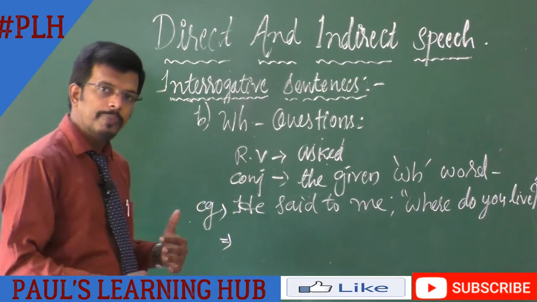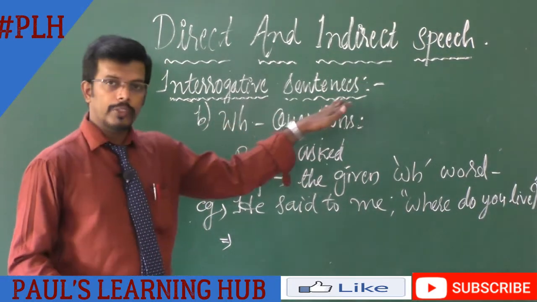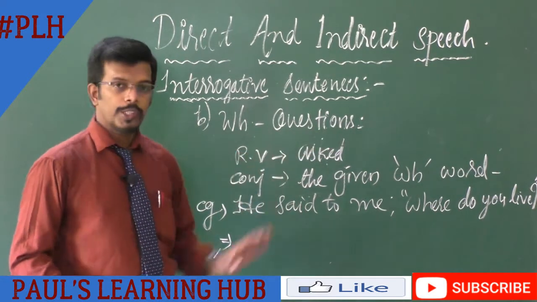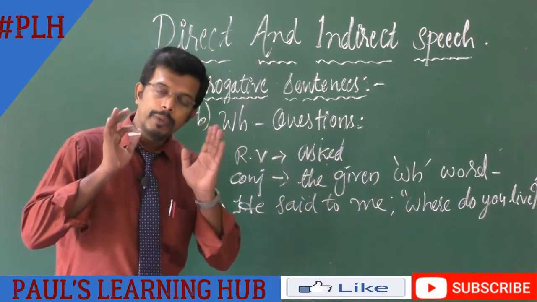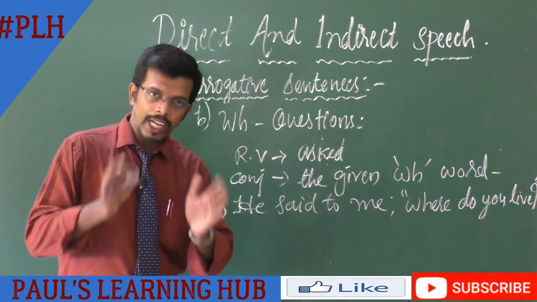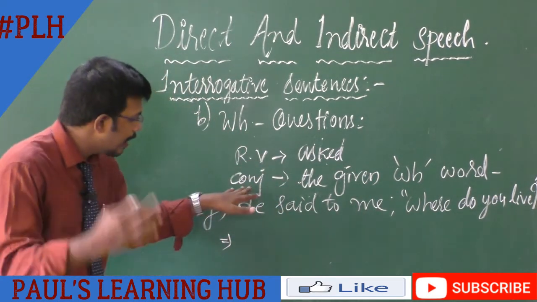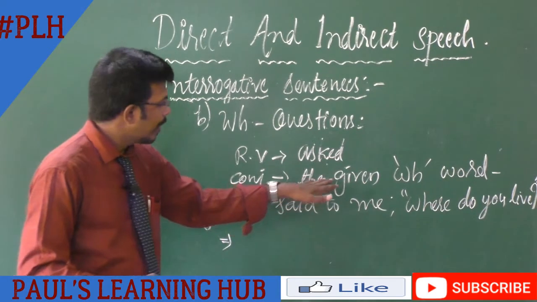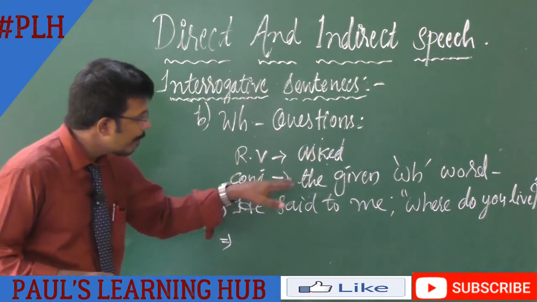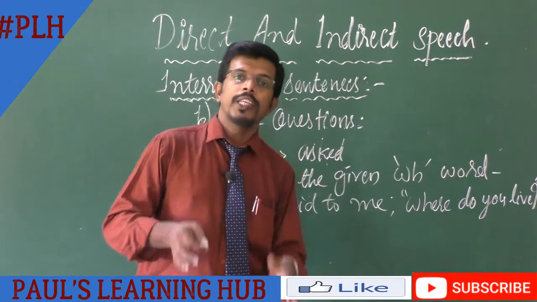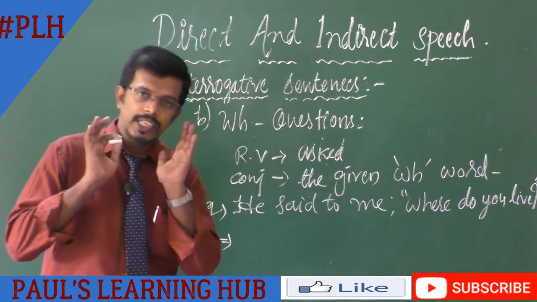Okay, now let us see the second type of interrogative sentence, which is WH questions. So here the reporting verb will be the same as the other one, asked. But there is a slight change in conjunction. Previously we used if or whether, but here we have to use the given WH word in the direct sentence.